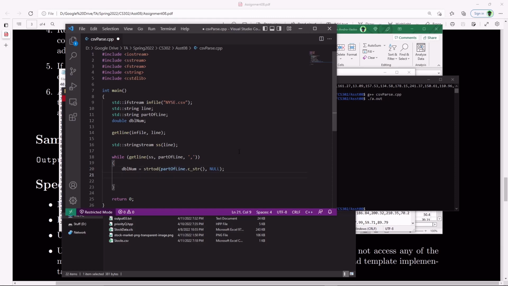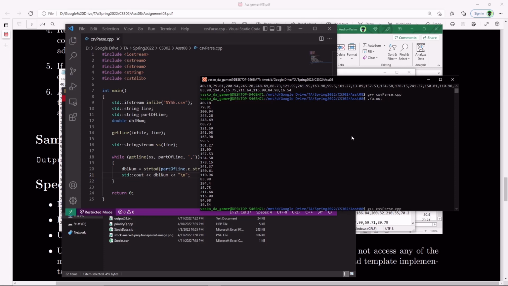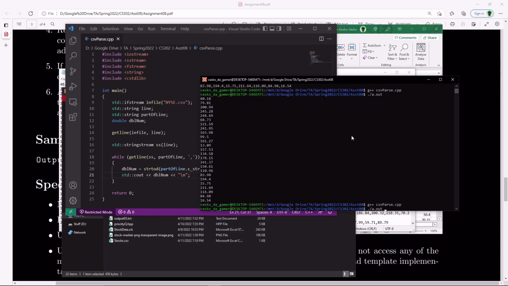And then of course I'll just cout dbl num, and then put a new line. So we get the same output, but the difference is we're going to be outputting decimals this time, not strings. Let's go ahead and recompile this. And it still works, same output we got, but now we were able to extract them into decimals one by one. So with dbl num, we could assign it to any decimal variable we wanted.